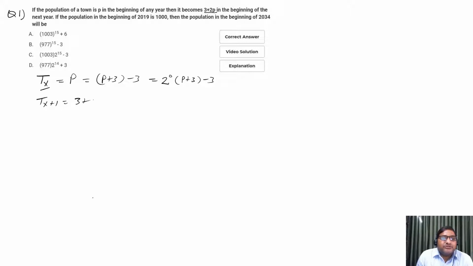So 3 plus 2P can be written as 3 plus 3 plus 2P minus 3. We have added 3 and subtracted 3 for the balancing. So it becomes 6 plus 2P minus 3, and taking 2 common, this can be written as 2 times P plus 3, minus 3, and it is 2 to the power 1.